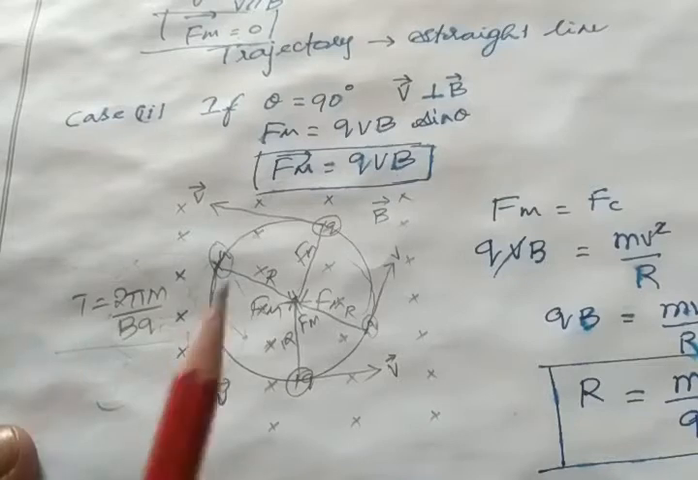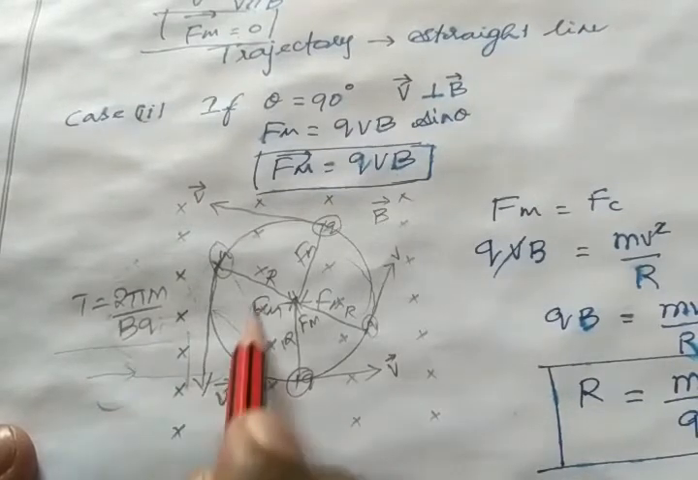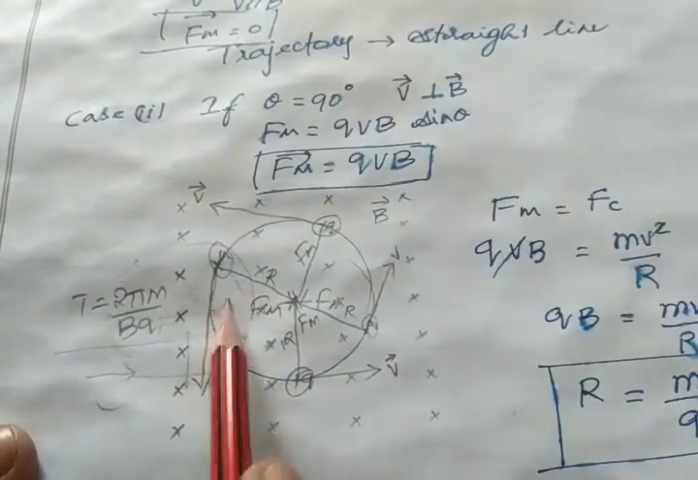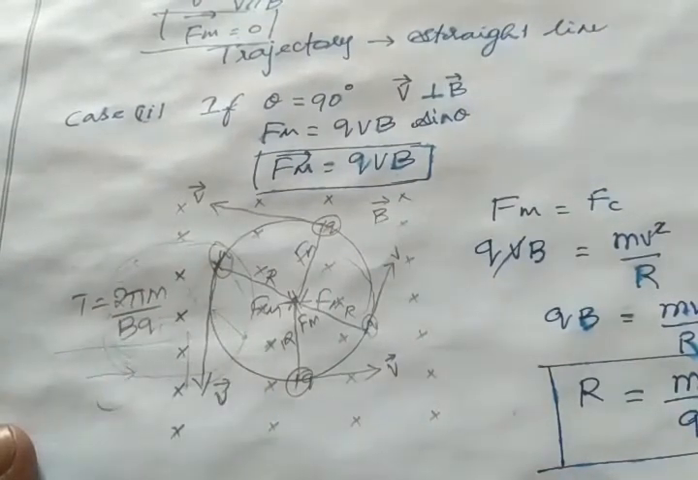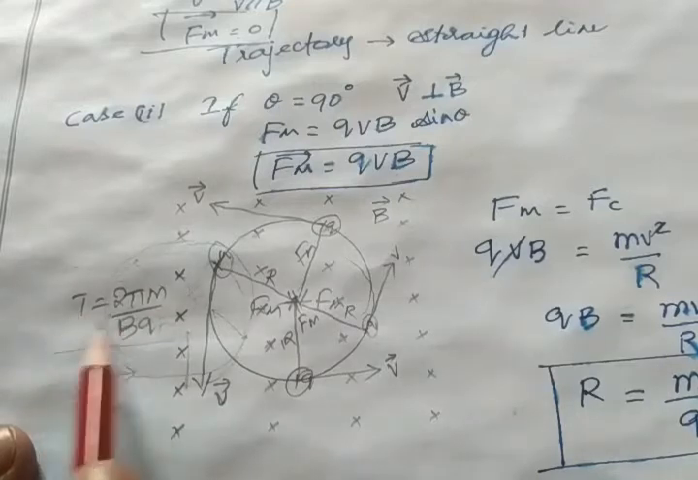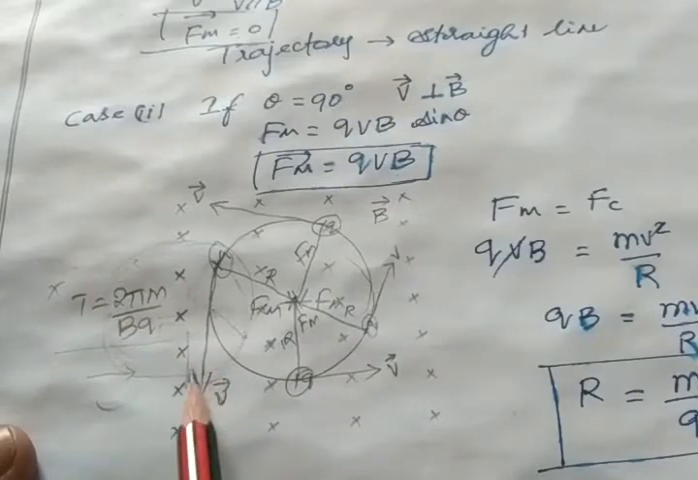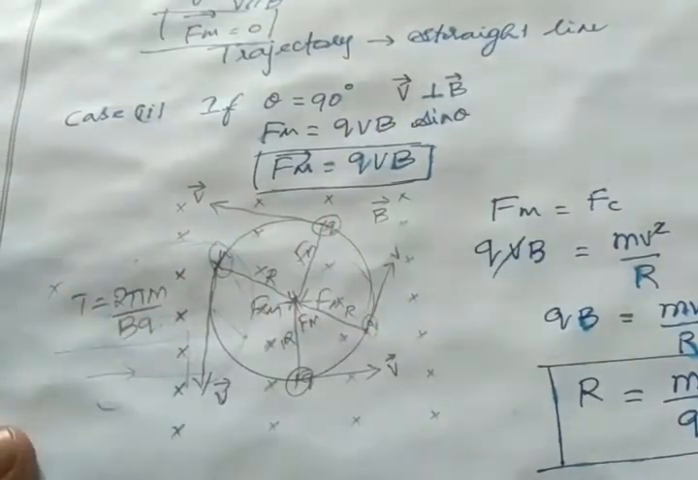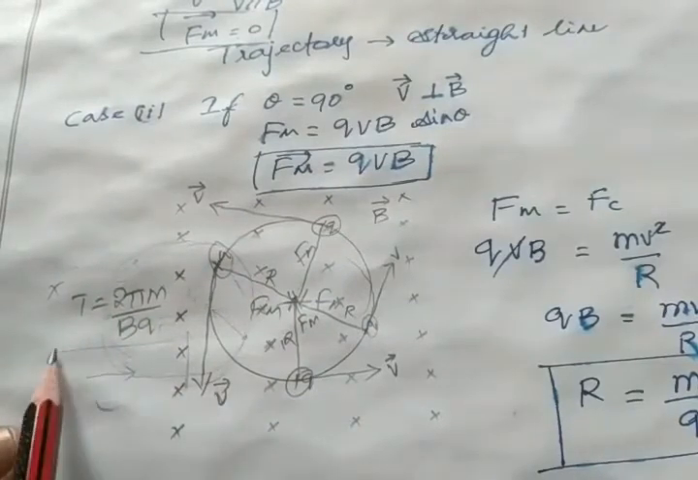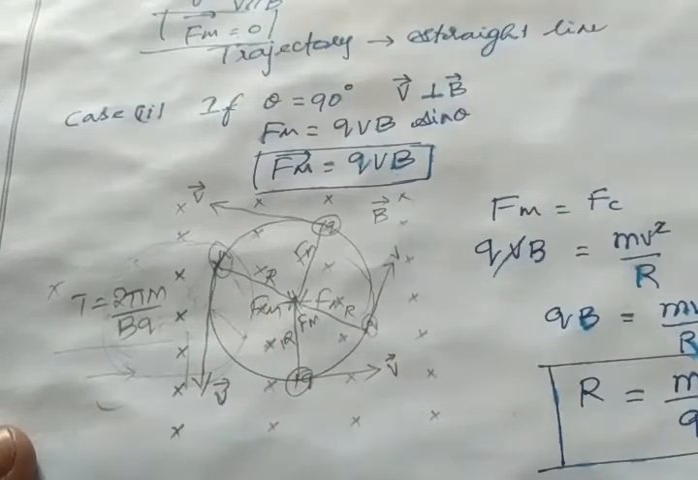Suppose the electron enters into this magnetic field here, and it experiences only a half circle inside the magnetic field, and another half circle outside the magnetic field. So do you think this time period is applicable for this electron? Definitely not. Why? Because half the time the electron is inside the magnetic field, half the time outside. So this time period is only for a complete rotation inside the magnetic field.